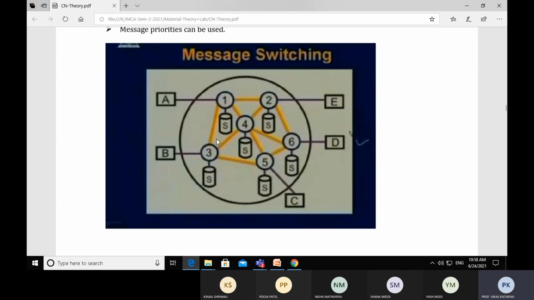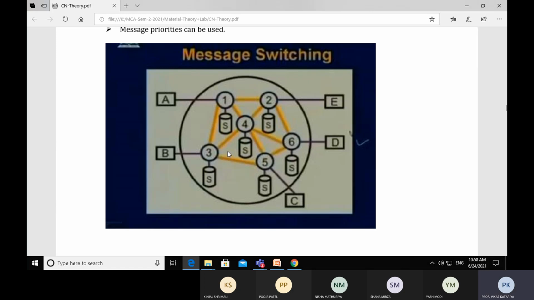As soon as the next leg is decided, say node number 3, the message will start delivery from node number 1 to node number 3. Again, all the messages are received by node number 3 and stay in storage. Similarly, node number 3 decides the next leg, because node 4 and node 5 are both directly connected with node 3.